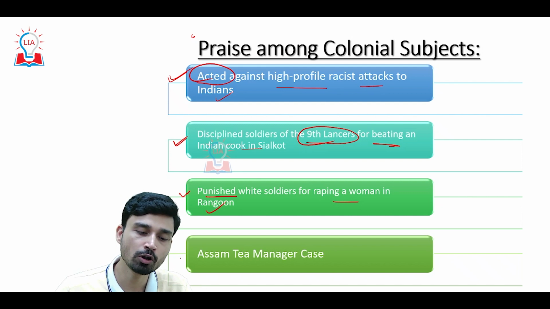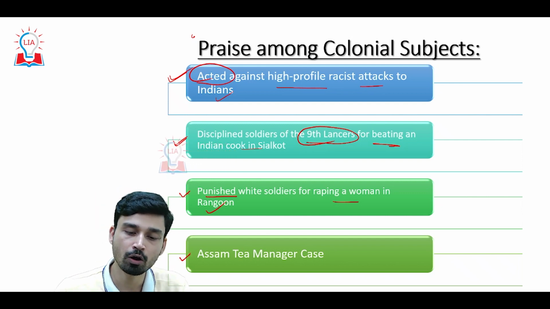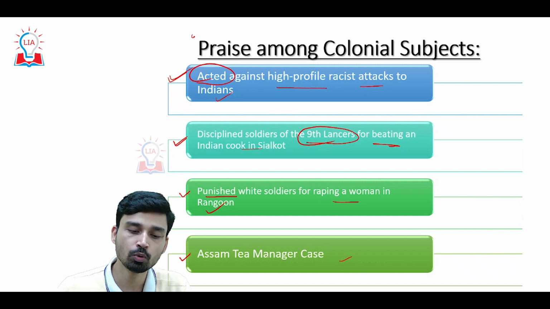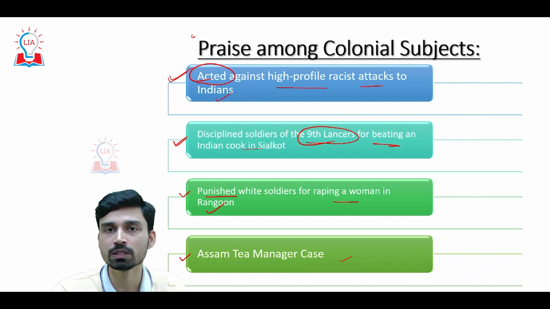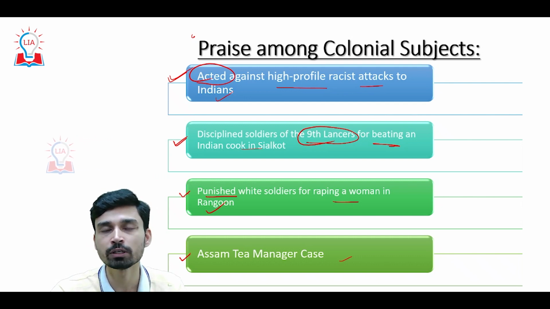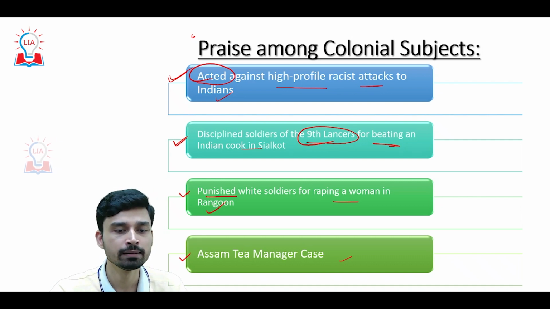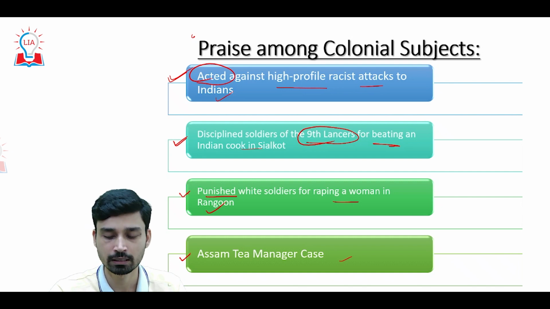And fourth, he also played a very important role. He tried to overturn the decision of the Calcutta court when the court gave a very meager sentence to the Assam tea manager who was involved in the killing of a coolie. So, these were certain decisions taken in the early period of his viceroyship that caused the ruled subjects, or colonial subjects, to praise Lord Curzon.